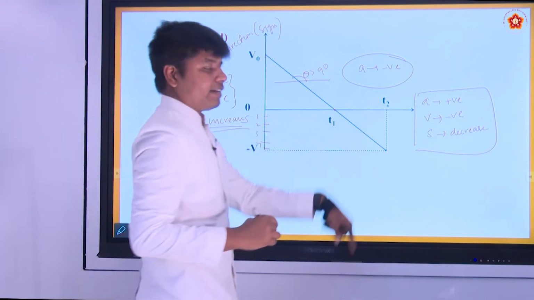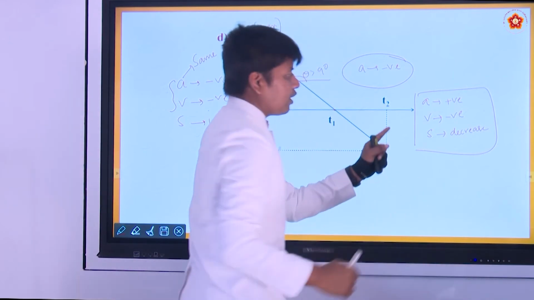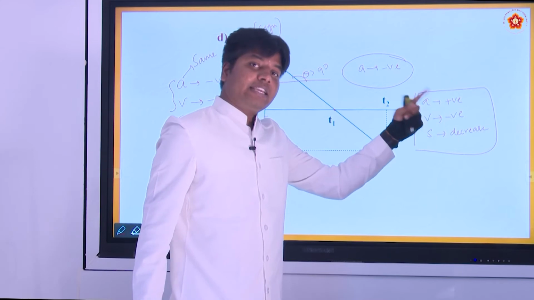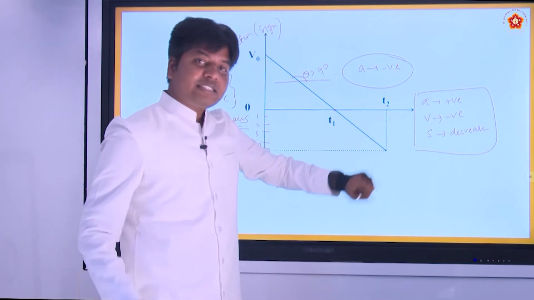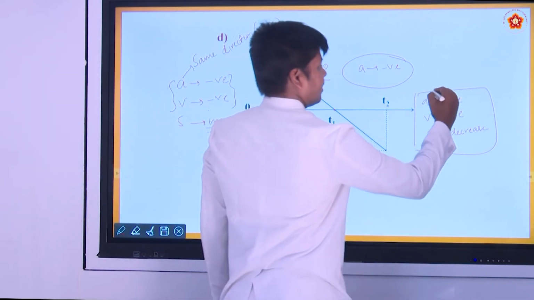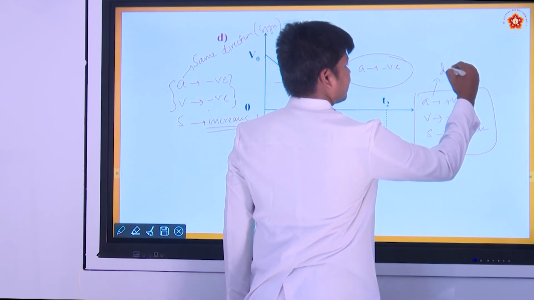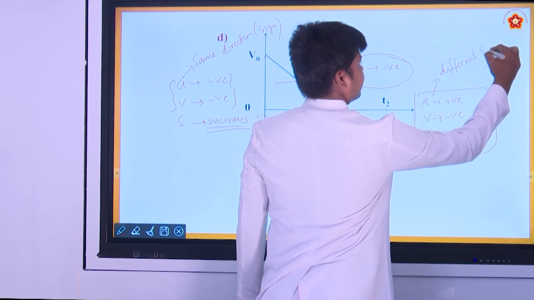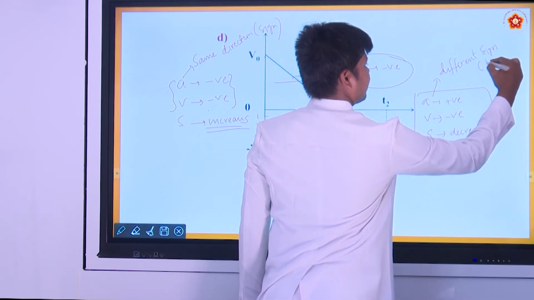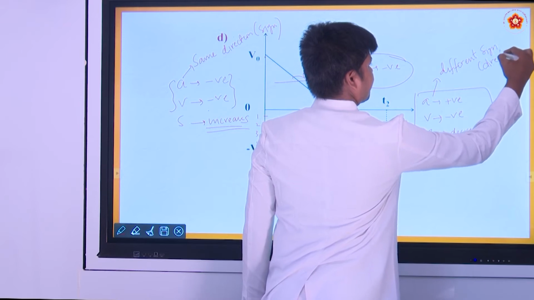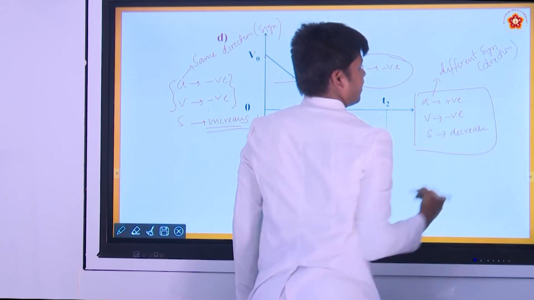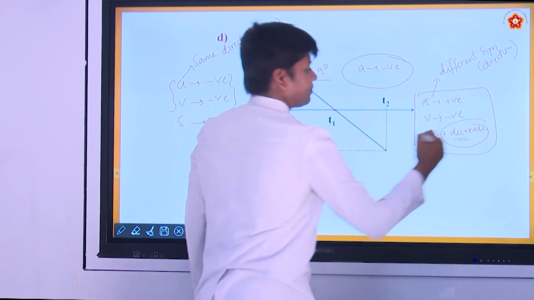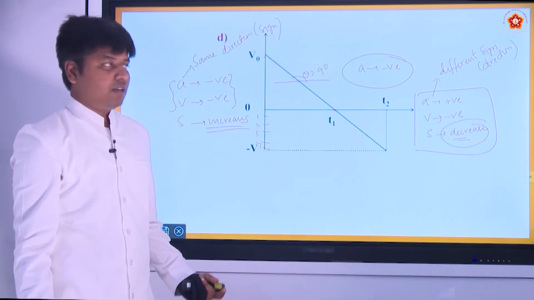When they are of different signs, that means velocity can be negative and acceleration positive, or velocity positive and acceleration negative, that means different directions, what happens? The speed decreases. All right.